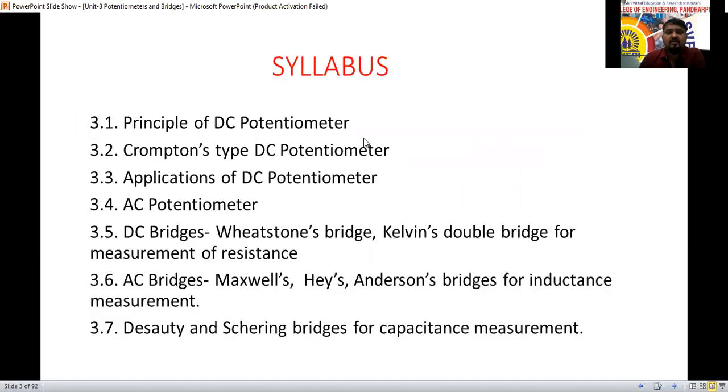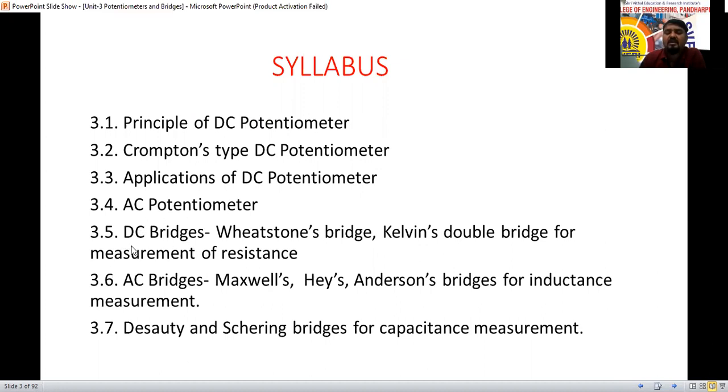So now the main syllabus. First we are going to discuss the principle of the DC potentiometer. Potentiometer means what? Then the DC potentiometer: the practical or laboratory potentiometer, that is Crompton's type DC potentiometer, and applications of the DC potentiometer, and lastly the AC potentiometer. So these 4 points are related to the potentiometer, and next we will go for the bridges.